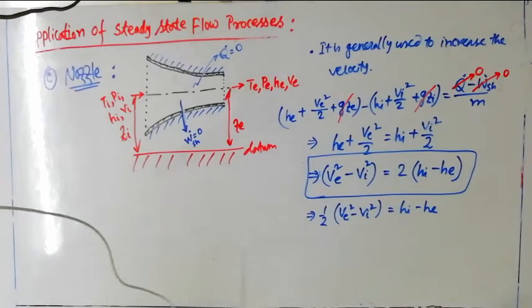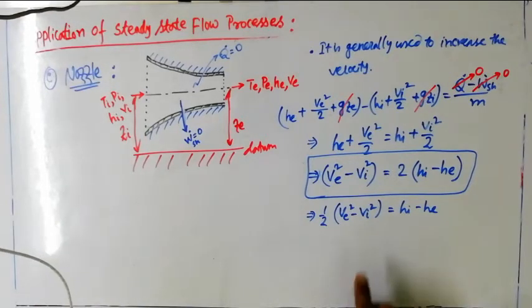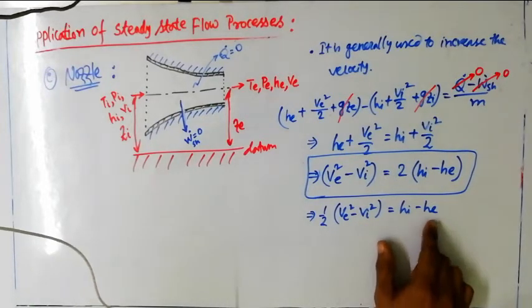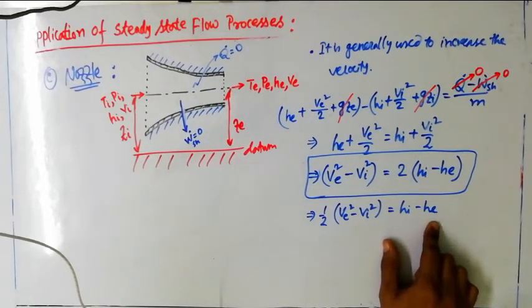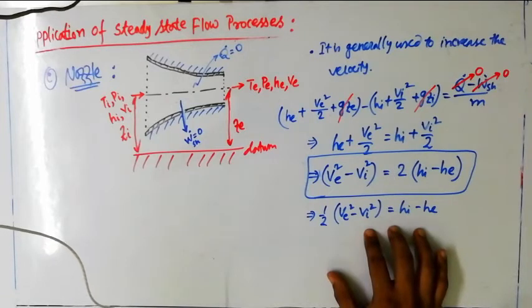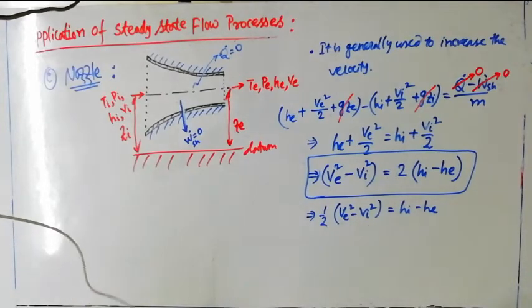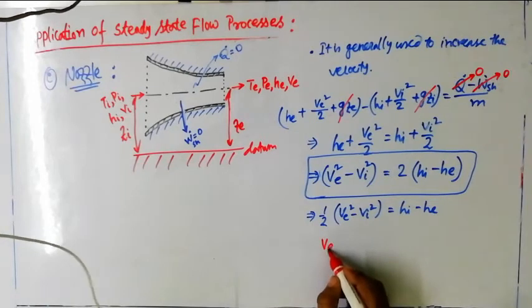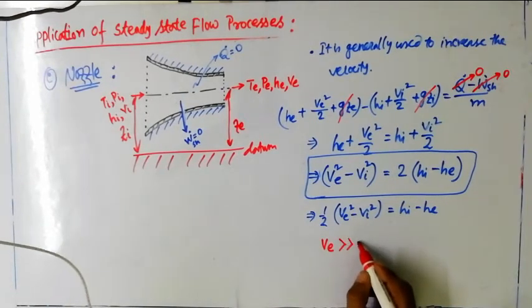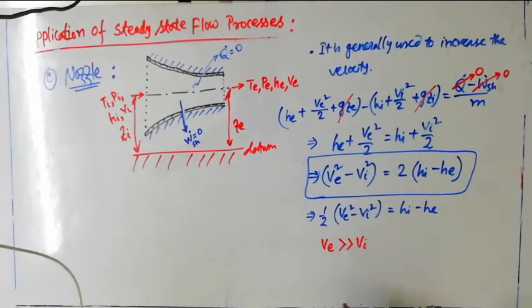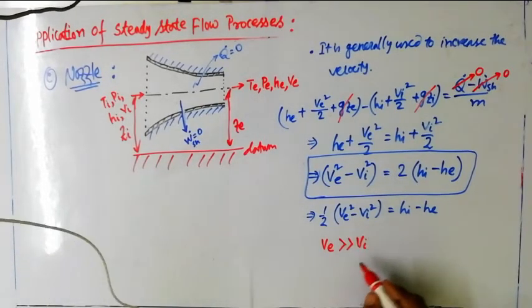So you can find the exit velocity of a nozzle if you know the inlet velocity and both of these enthalpies. If we know three values out of this equation, you can get the fourth one. For solving nozzle problems, generally we consider that Ve, the exit velocity, is much greater than Vi, so we can ignore the Vi part.